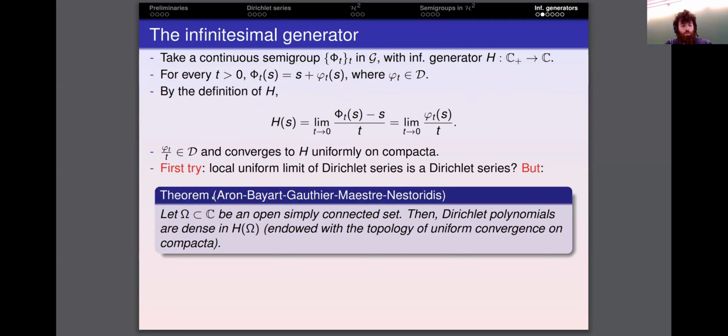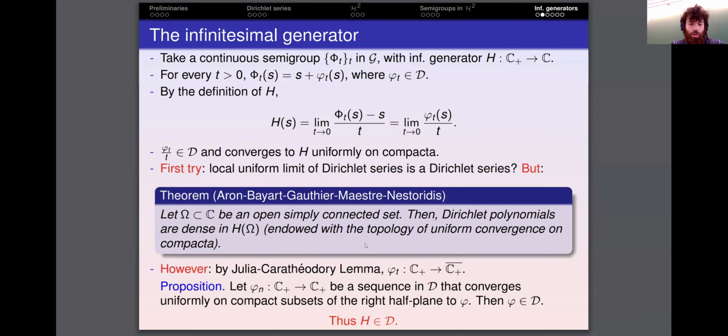This follows from a result proven some years ago by Aaron, Bayart, Gauthier, Maestre, and Nestoridis, where they show that, given a simply connected domain omega, the Dirichlet polynomials are dense, with local uniform convergence, in the holomorphic functions in omega. So in general, the limit is not going to be a Dirichlet series. But there is another remark, and the remark is that